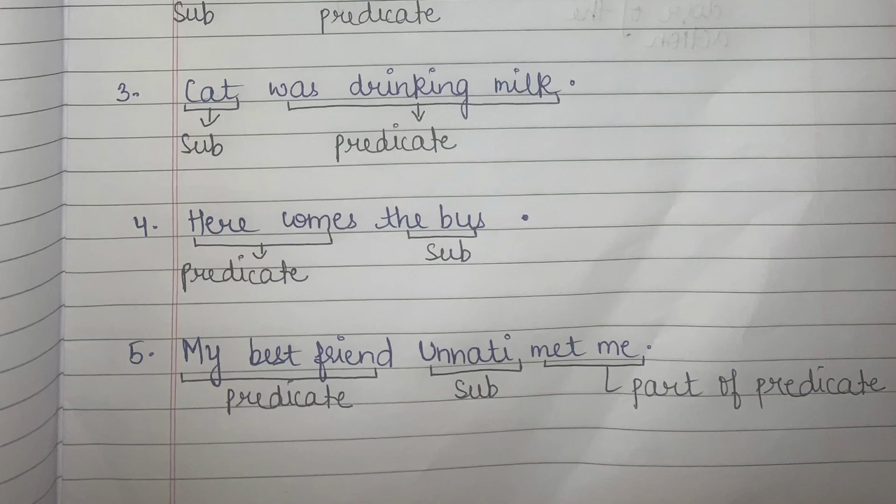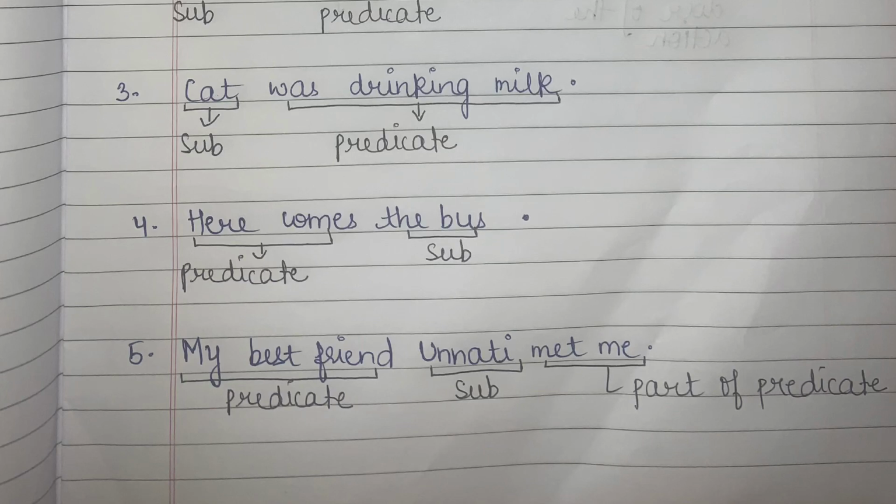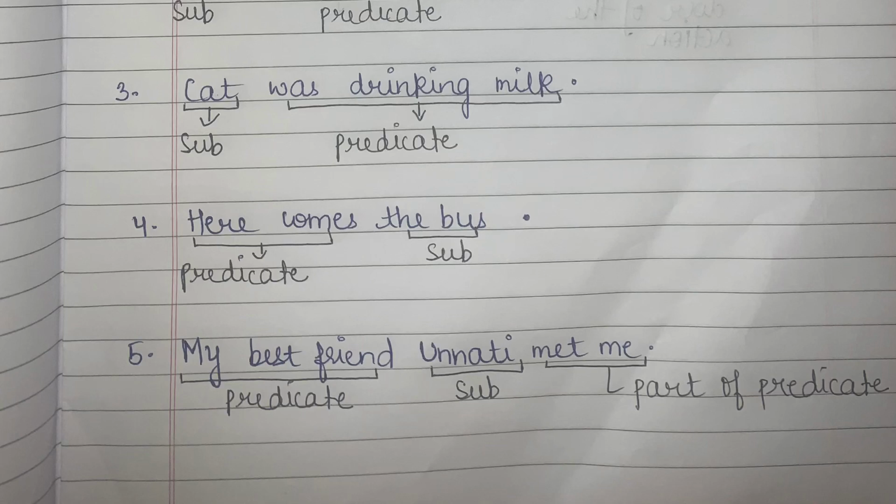So, my predicate is "here comes" because it is talking about the work being done by the subject. It is our telling part, okay? It is telling further about the subject that here comes. What comes here? The bus. So that means the bus is my subject and "here comes" is my predicate. Is that clear to you all?